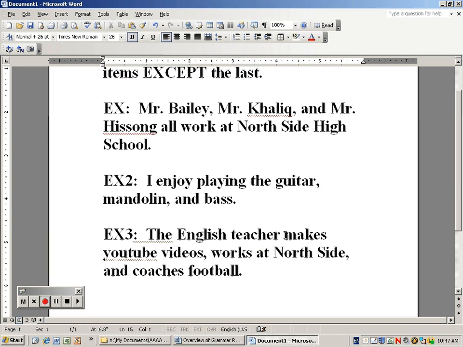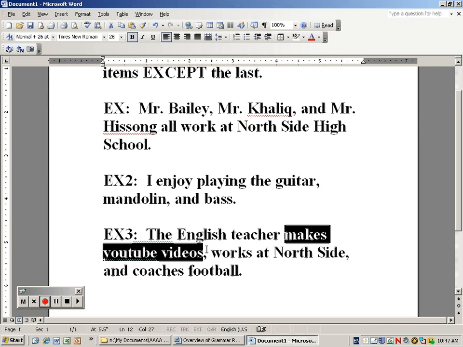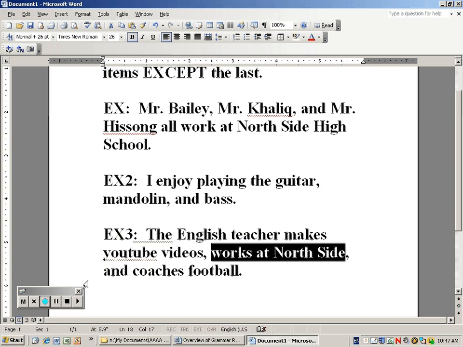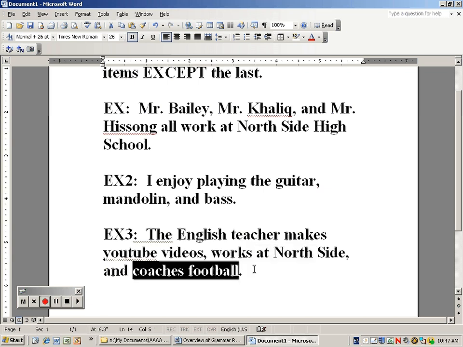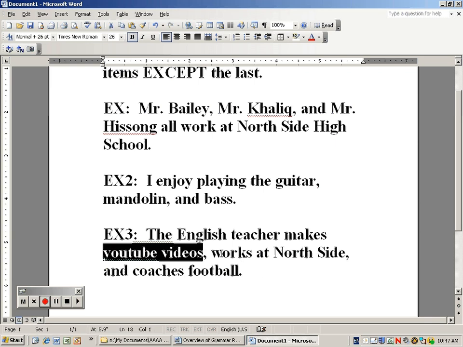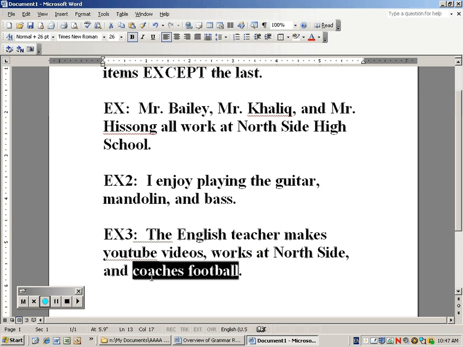In this case now, we have a list of particulars of 3 or more, but what makes this one unique is we have a predicate, makes YouTube videos, another predicate, works at Northside, and coaches football, which is the third predicate. In this case, we have 3 items, but they all happen to be verbs ending the sentence, linked with that conjunction and. They're linked together, and therefore, because there's 3 or more, we have to put a comma after all of them except the last. So that's essentially most of the manifestations of that first rule at work.